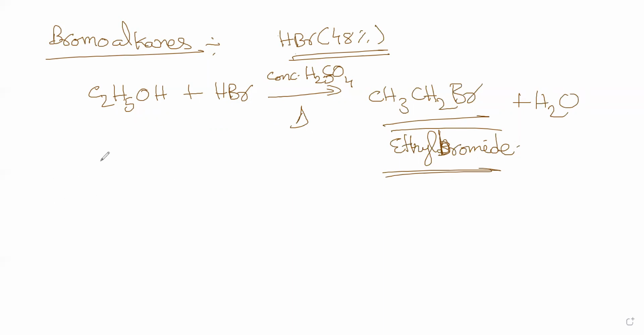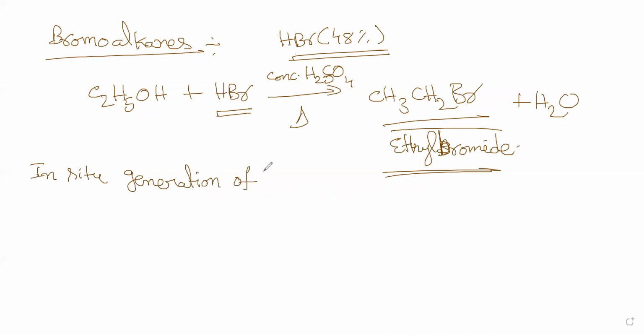And how to generate HBr? HBr generation is not easy. So the generation in situ, it is called in situ generation of HBr.